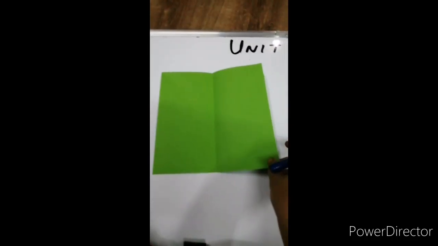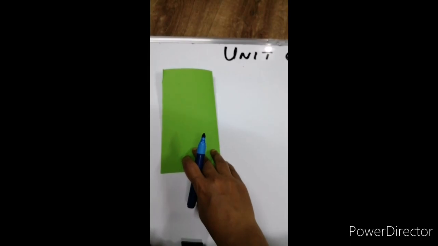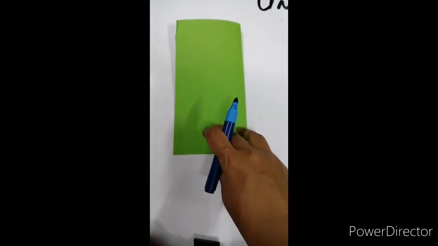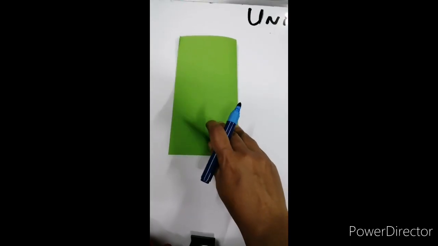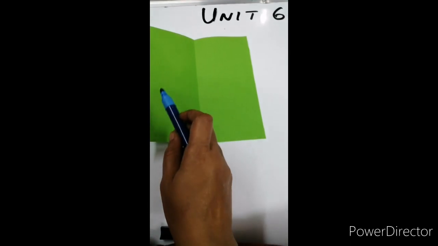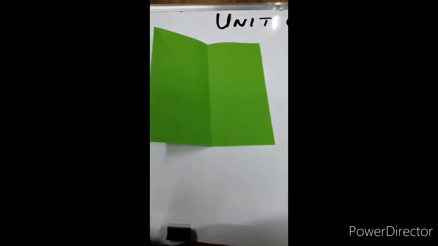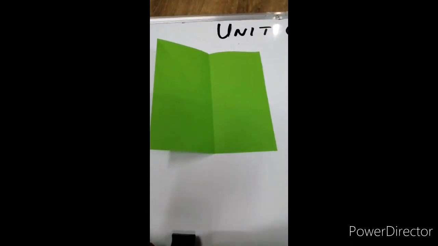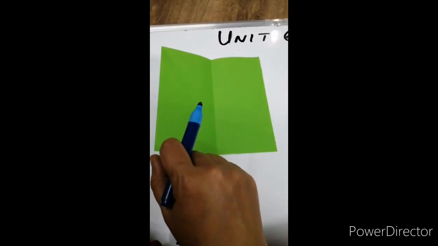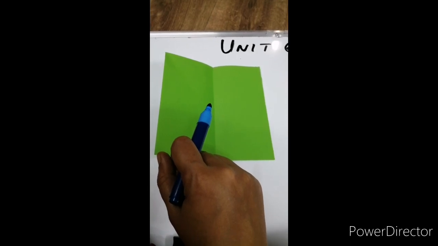So first, I am going to fold this paper into 2 equal parts. Yes, after you fold and open it, you get 2 parts of the same paper which are equal. Right? So this is 1 part, this is 1 part, and totally we have 2 parts.